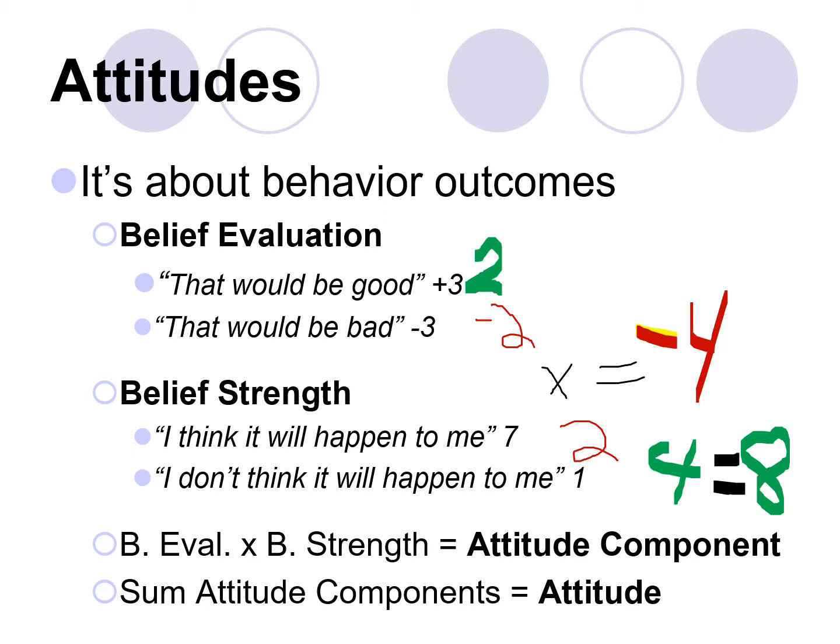And so now we have this attitude component about being popular that is a positive 8, and the attitude component about getting lung cancer is negative 4. That means that the possibility of being more popular is, mathematically speaking, outweighing the fear of getting lung cancer. So that's attitudes. We're going to look at this a little bit more in the next few slides, looking at both how we measure it and then some more of how we do the math and what we do with this information.